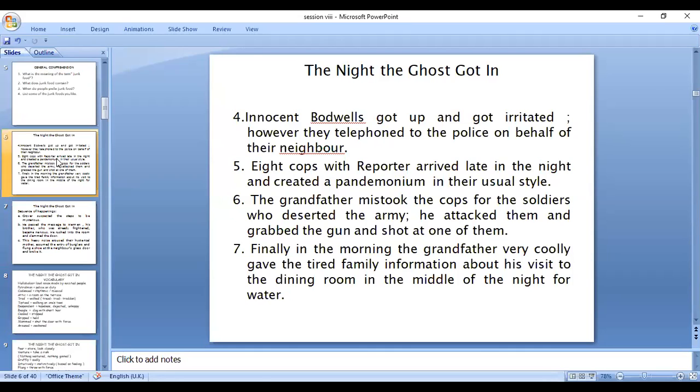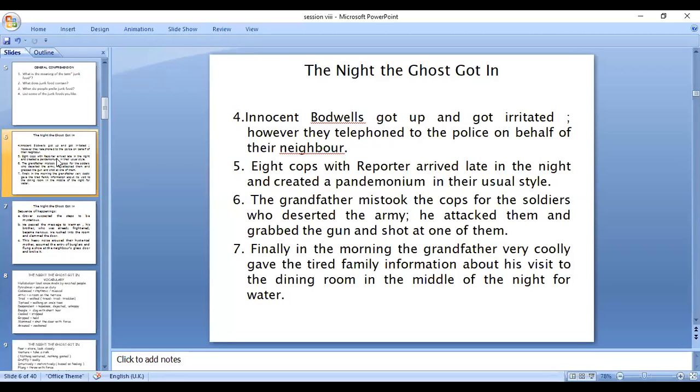And then number 5, 8 cops with the reporter arrived late in the night, by about 2 o'clock, early morning or late night, very late night, you can call it early morning. They entered the house and in their own way created a pandemonium, created a hullabaloo, the word used in the text. A lot of noise they created. Eight people coming, and they should show that they are police, the security people, and they have authority and power because they have been invited by you. They created a pandemonium in their usual style. Usual style means usual can be replaced by rough and very coarse manner. Usual style.